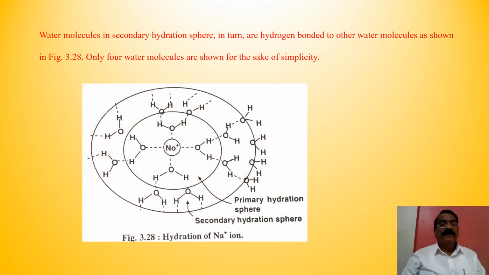See in the figure, only 4 water molecules are shown here for simplicity. See first sodium: in the first sphere there are water molecules, then there is the secondary hydration sphere, and thus there is again a layer of water molecules around this. They are hydrogen bonded to each other, and thus the solvation process occurs.